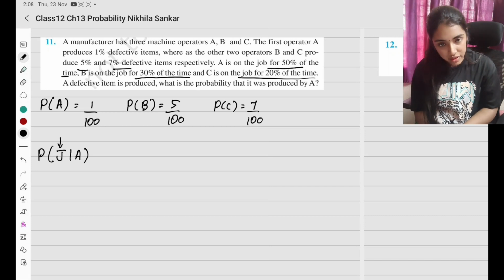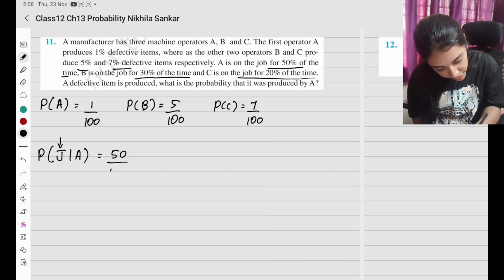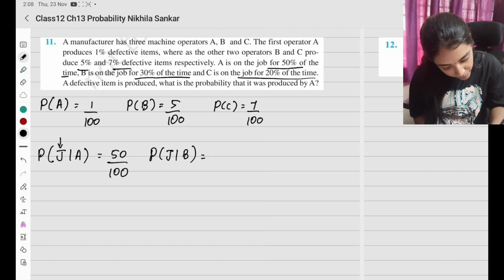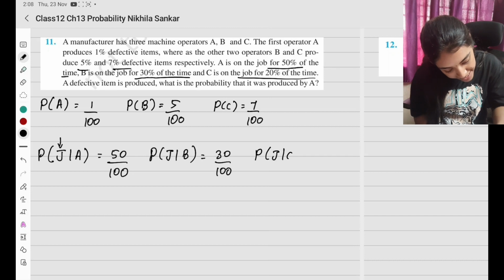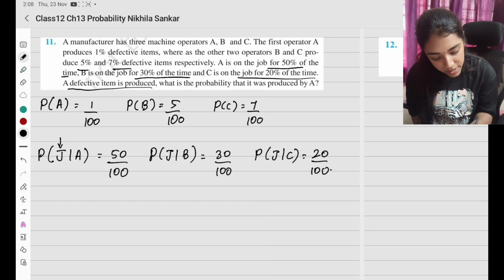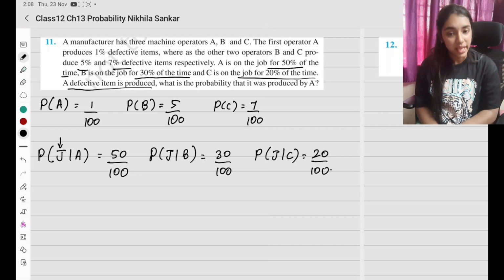யாரு? A வந்து jobல இருக்காங்கிறதுக்கு எவ்வளோ possibility? It is 50 divided by 100. Probability that he is on the job for B operator is going to be 30%. Probability that C is on the job is going to be 20%. What are they asking? A defective item is produced. What is the probability that it was produced by A?